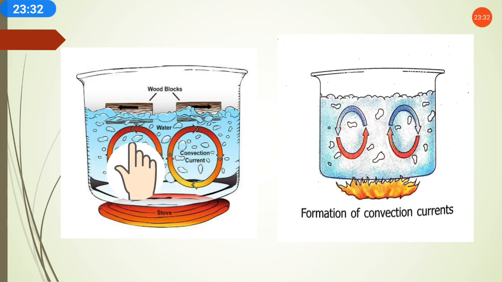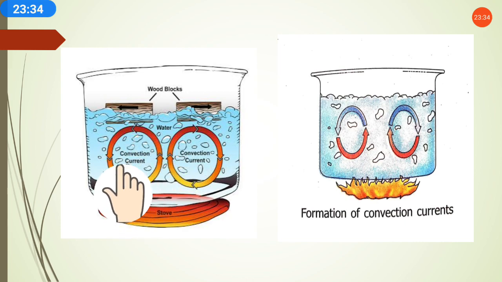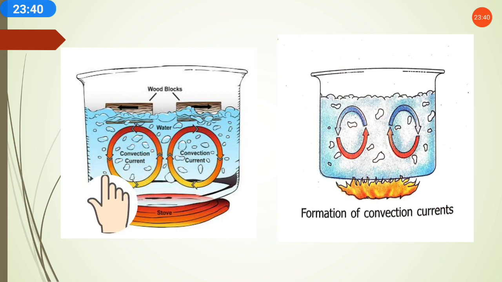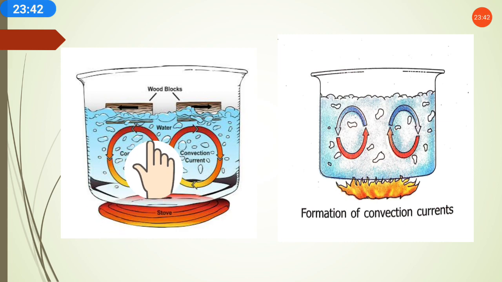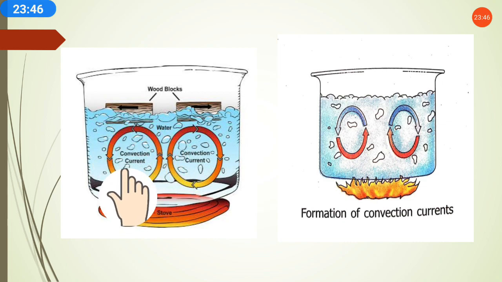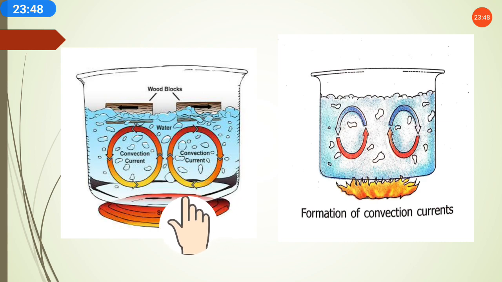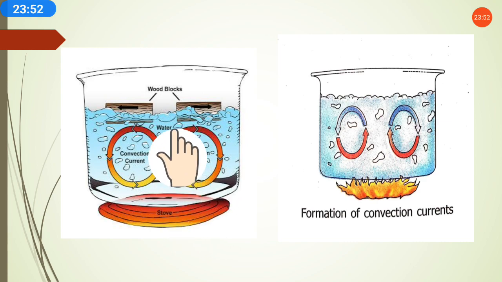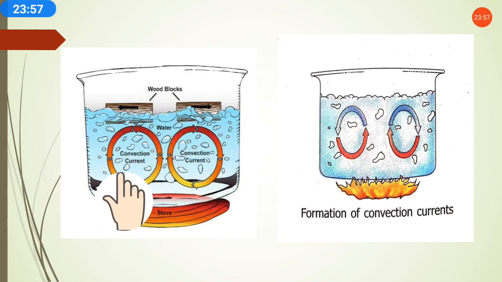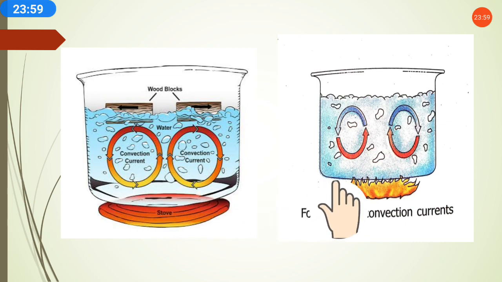So here red is showing that, here you see that in the right side part, the hotter molecules moving upwards and the colder molecules moving downward, and in this way it forms a stream, it forms a cycle. So this is what is called convection current. Here also you can see, in that side the hotter molecules moving upward, colder molecules moving downwards, and it forms a stream which is called convection current.